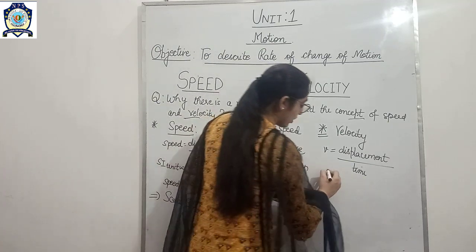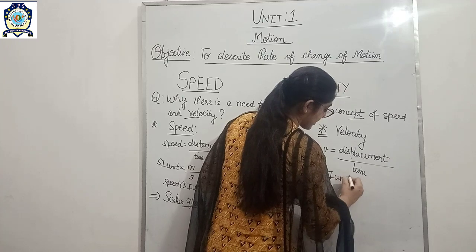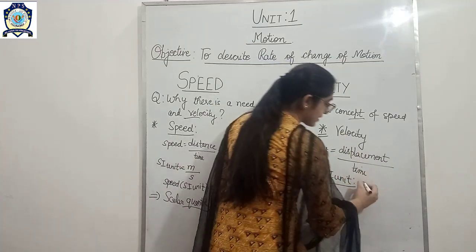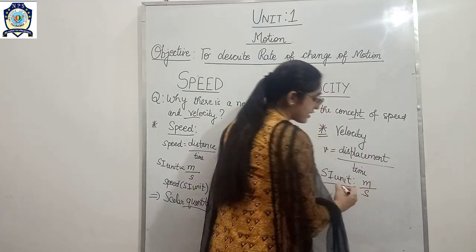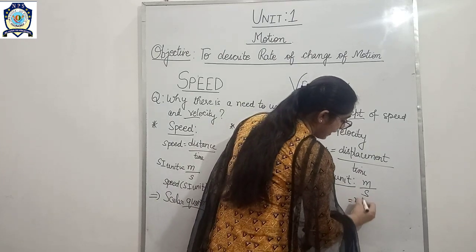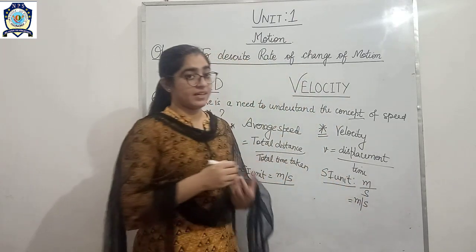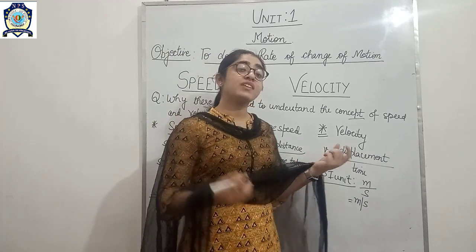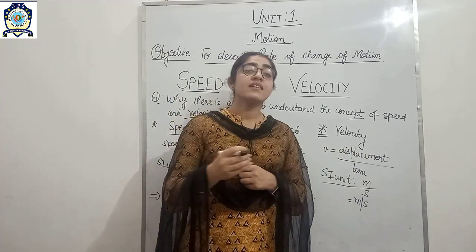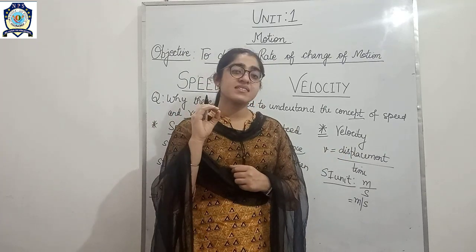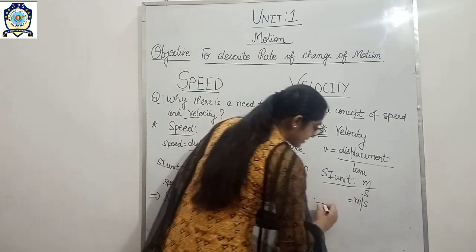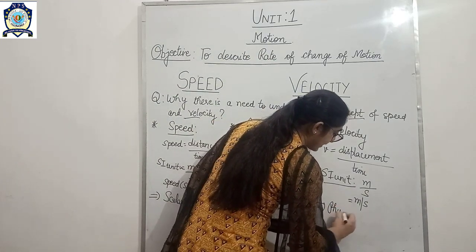Again, what will be its SI unit? The SI unit: displacement is measured in meters and time is measured in seconds. So it will be meter per second. And as we know, here we are including the magnitude as well as direction. So velocity is a vector physical quantity.